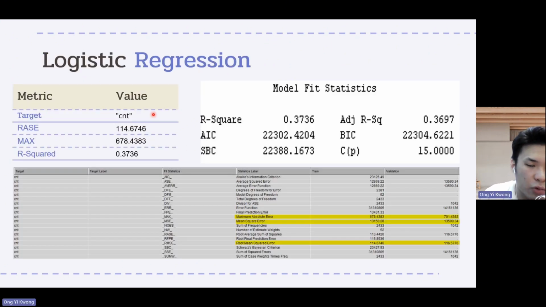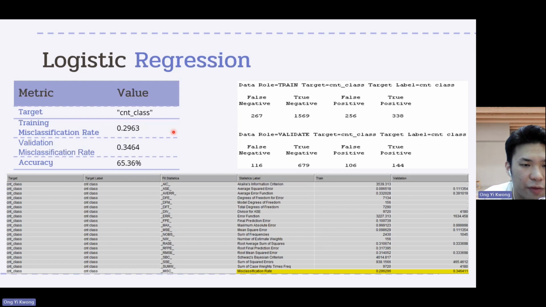In this project, we did 2 types of modeling, which are regression and classification. In the regression, the target is CNT, and the evaluation metrics are RASE, MAS, and R square. While for the classification, we use the target variable CNT class, which is derived from CNT, and our evaluation metric is misclassification rate, because this one can help us to calculate the accuracy.